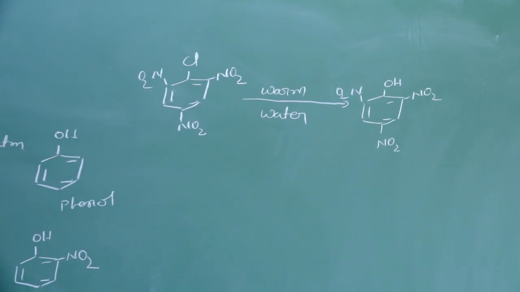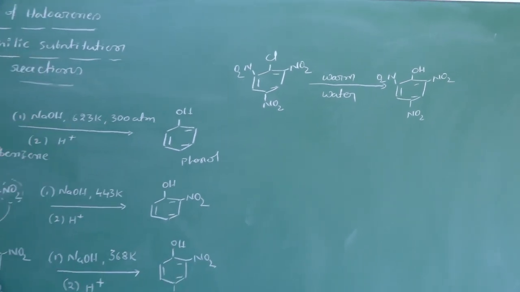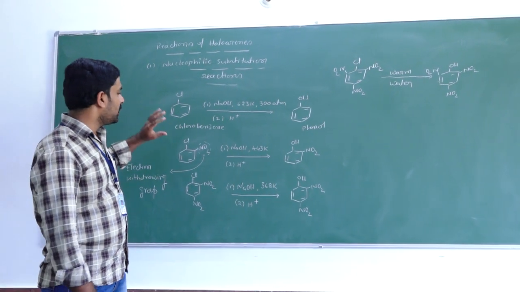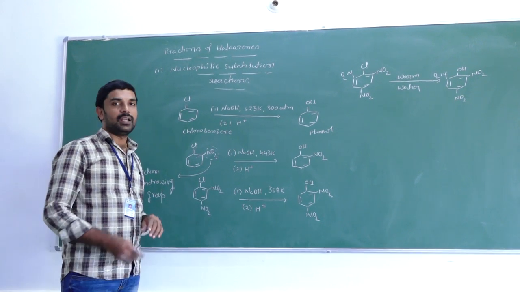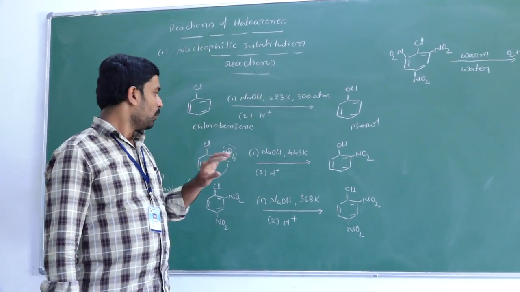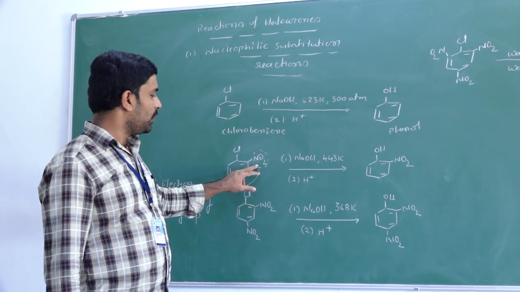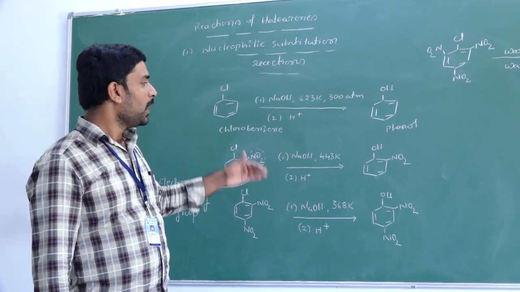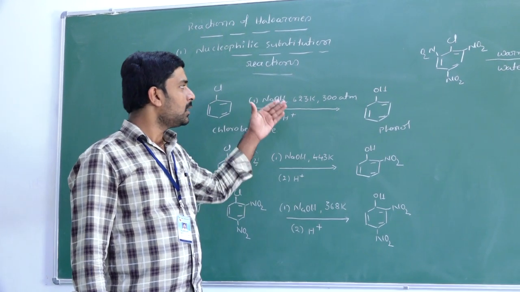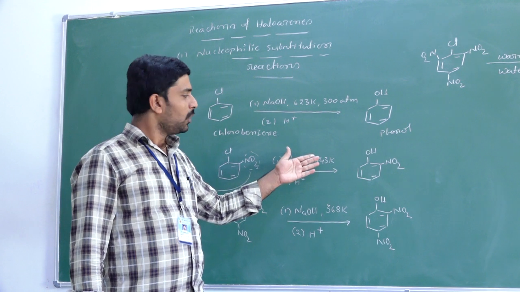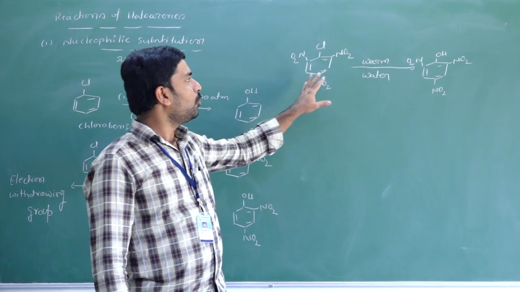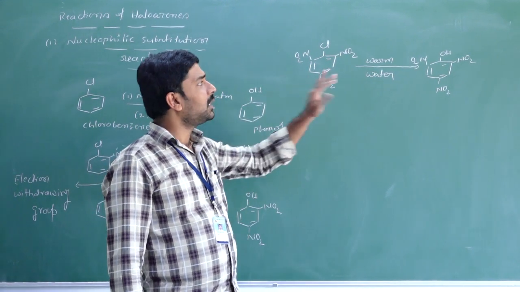See the reaction conditions, how they change from very high temperature, 623 K and 300 atmospheric pressure. So when there is no electron withdrawing group substituted on the phenyl ring, what happens? We need to maintain very high pressure and high temperature. When you start substituting electron withdrawing groups at the ortho and para positions, what happens simultaneously? The reaction condition decreases from 623 to 443, 443 to 368. Finally, if you substitute electron withdrawing groups at all ortho and para positions, just treat it with warm water.